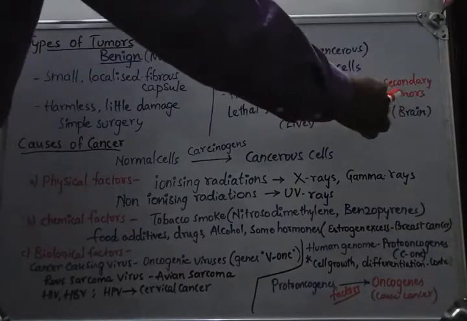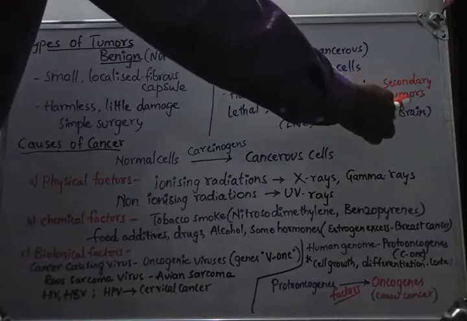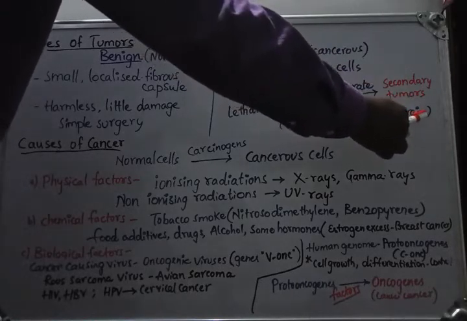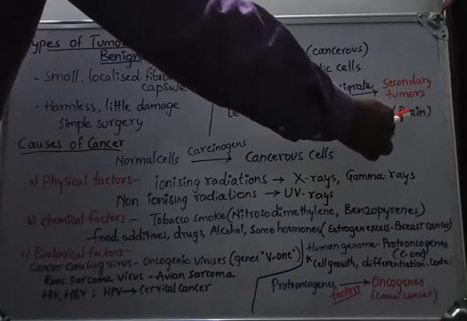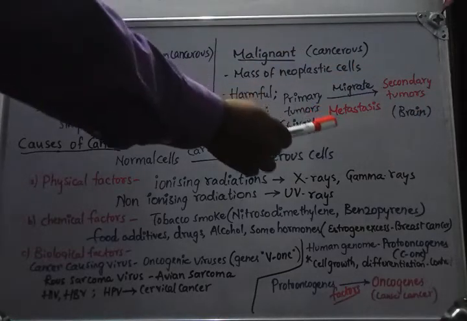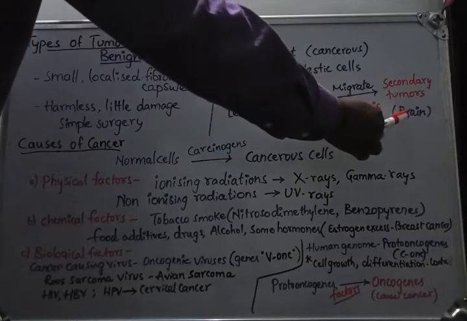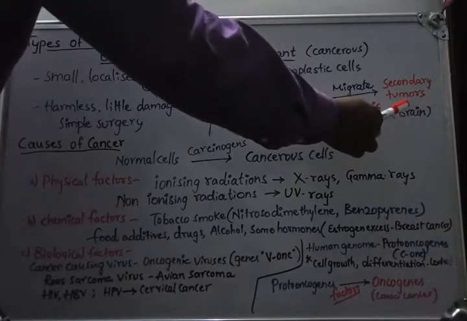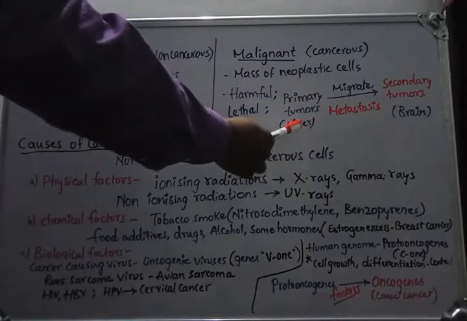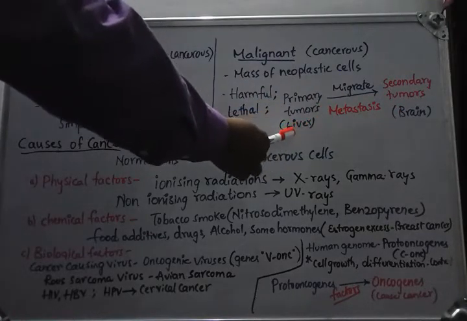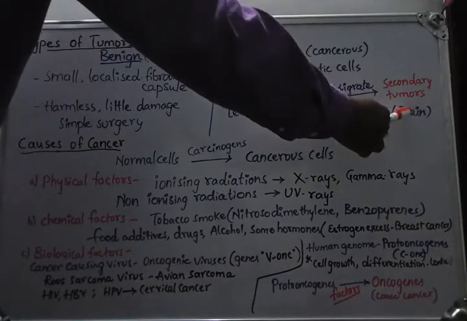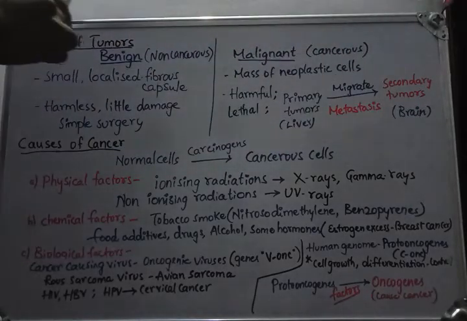When they enter any body part and form tumors, such tumors we are calling secondary tumors. For example, if they enter the brain, they cause tumors in the brain. And one point we have to note here: we are not calling it brain cancer, because the tumors originated from the liver. So we have to call it liver cancer only, even though they are forming tumors in the brain. Okay.